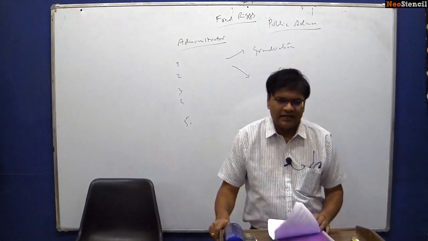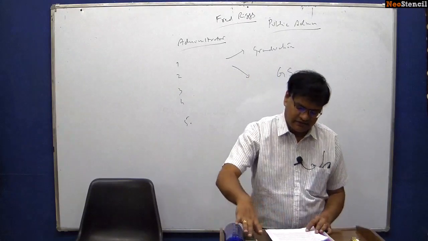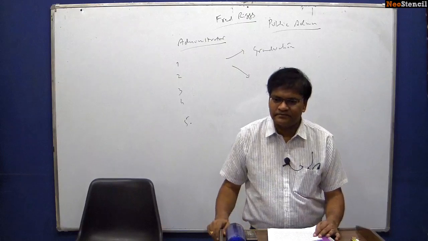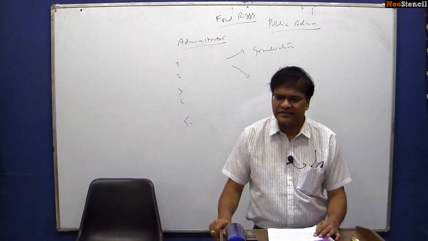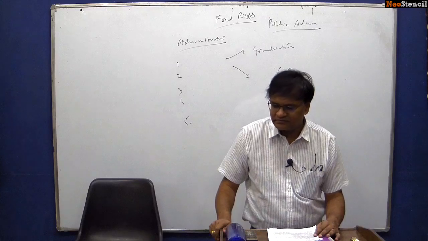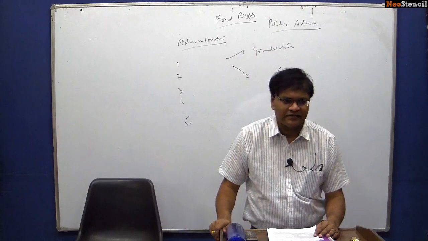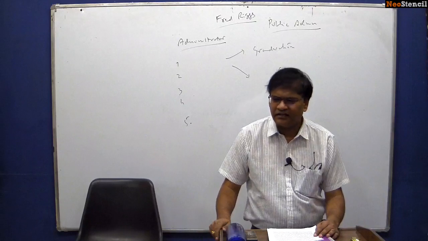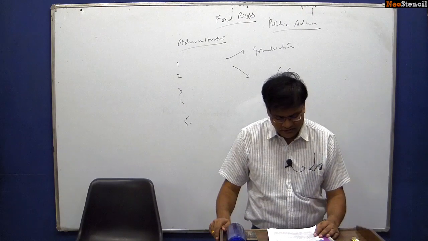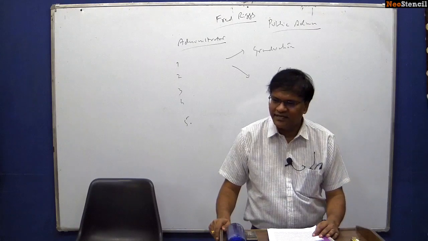And again, this is the heart and the soul of your ethics paper. In ethics paper, they are directly asking, what are the recommendations of second administrative reforms commission? They are directly asking. As I keep on saying, at the end of the day, it is all about administration. So all these reforms we should remember.